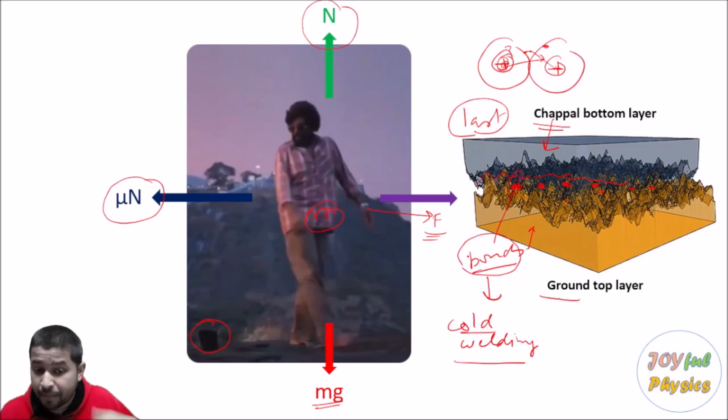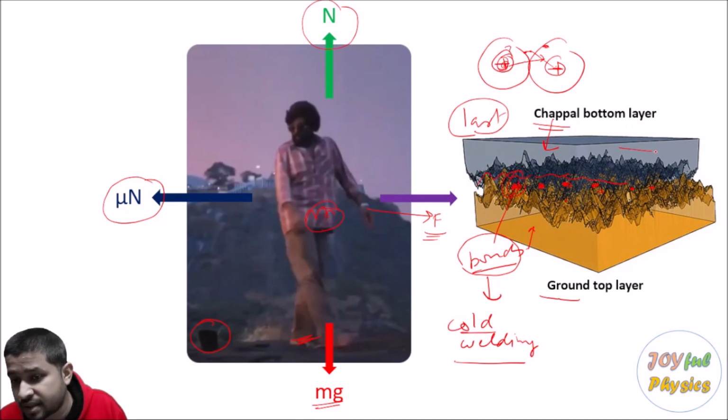Although apparently it seems that there are no charges involved in this process, at a microscopic level we can see that it's because of the formation of various bonds, that means the interaction of charges, that is actually giving a difficulty in the motion.